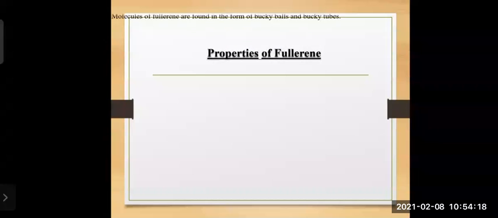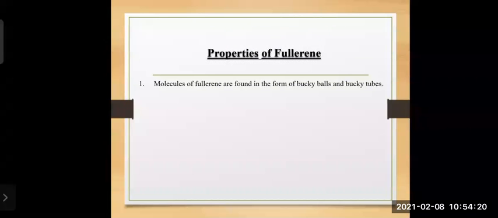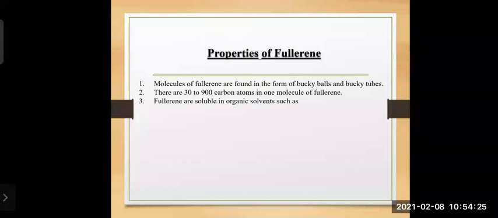So in this way, we have seen the properties of fullerene also. There were only three properties, so let us revise them once again. Number one, molecules of fullerene are found in the form of buckyballs. The structure itself says it is like a ball, and there are 30 to 900 carbon atoms in one molecule of fullerene.